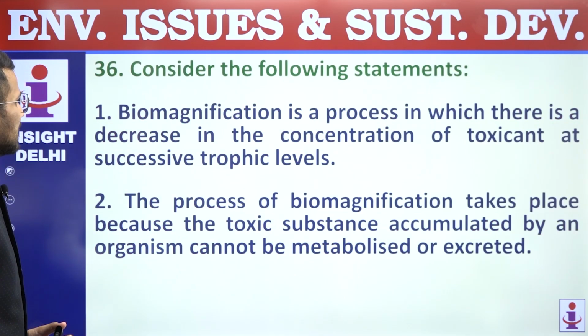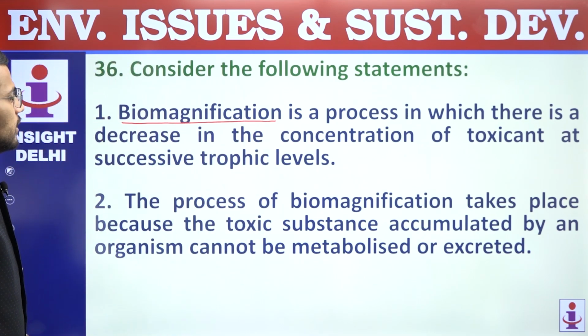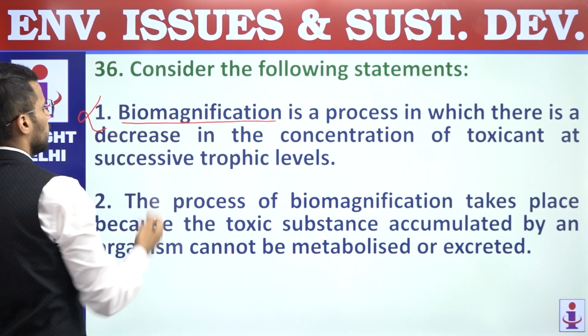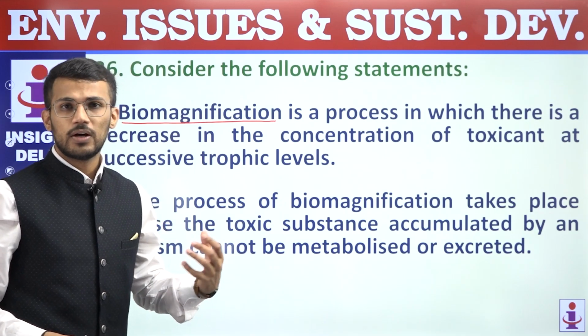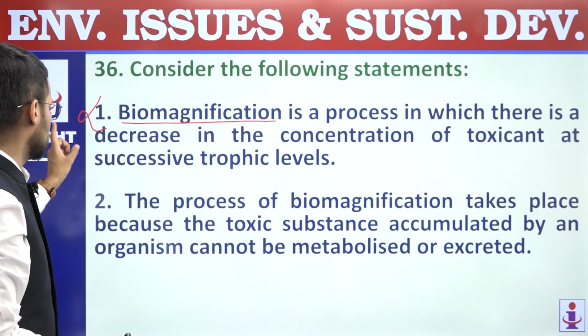Next, 36. Consider the following statements. First, biomagnification is a process in which there is a decrease in the concentration of toxicant at the successive trophic level. So this statement is incorrect, because we know that in biomagnification there is increase in the concentration of pollutants or toxic materials with successive trophic levels. So first statement is incorrect.